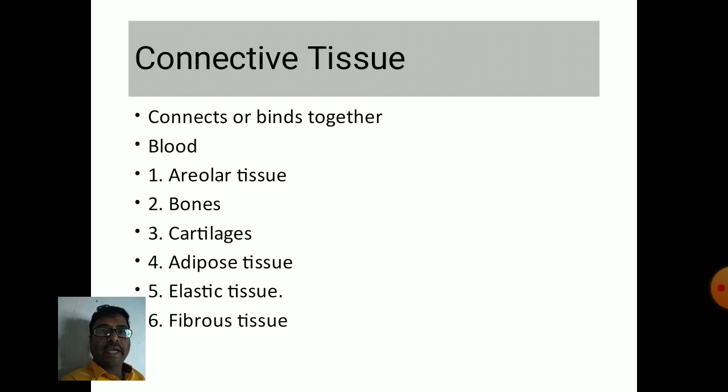Second type is connective tissue. Connective tissue connects or binds together. Blood is a viscous connective tissue present in the body. Apart from blood, there are six more types of connective tissue. They are areolar tissue, bones, cartilages, adipose tissue, elastic tissue, and fibrous tissue. You can memorize like A for areolar, B for bones, C for cartilage, D for adipose, E for elastic, and F for fibrous. That is A, B, C, D, E, F.